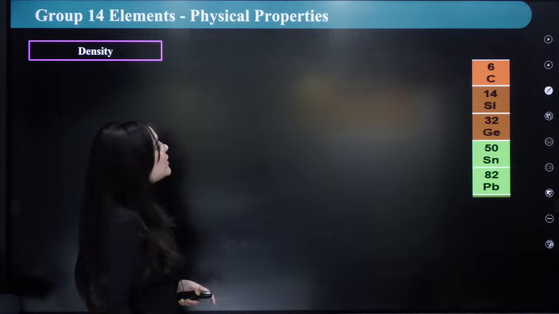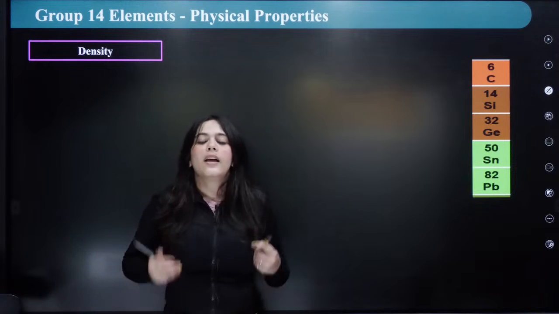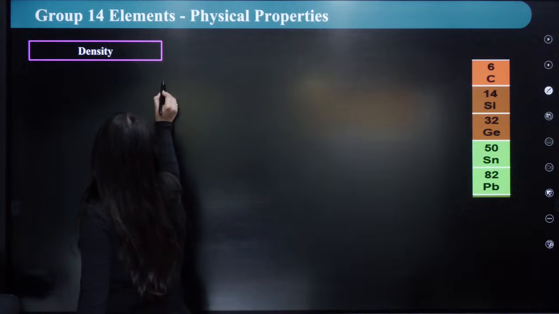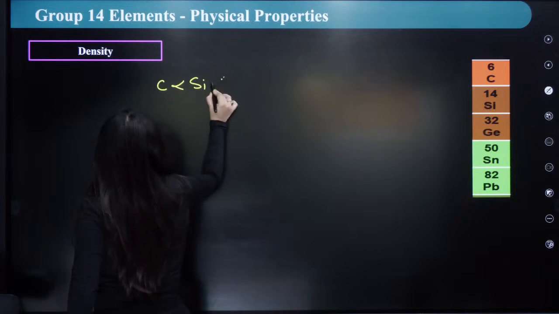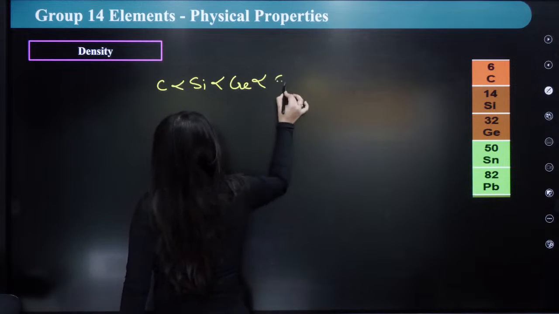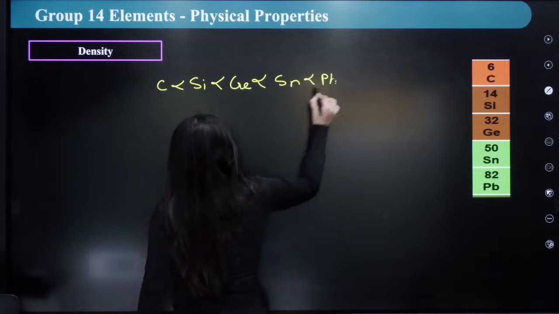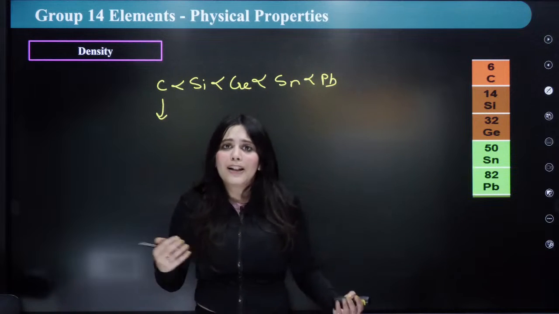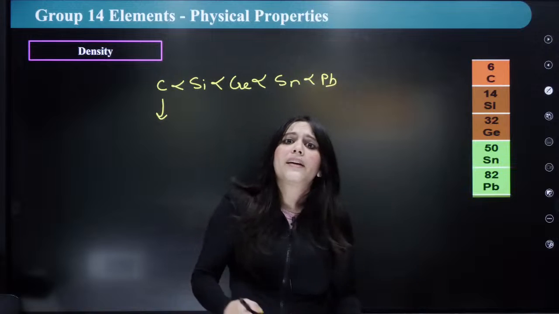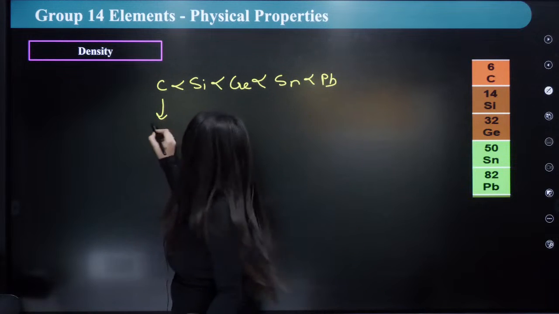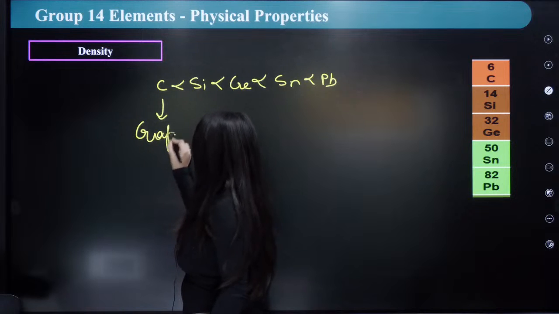Now the next is your density. Again, density is mass upon volume. What is the trend for density? Again, it is carbon, silicon, germanium, tin and lead. Okay, and here which form of carbon have I used, because carbon is an allotrope. It can be graphite, it can be fullerene, it can be diamond. So here the density of graphite is considered, right?